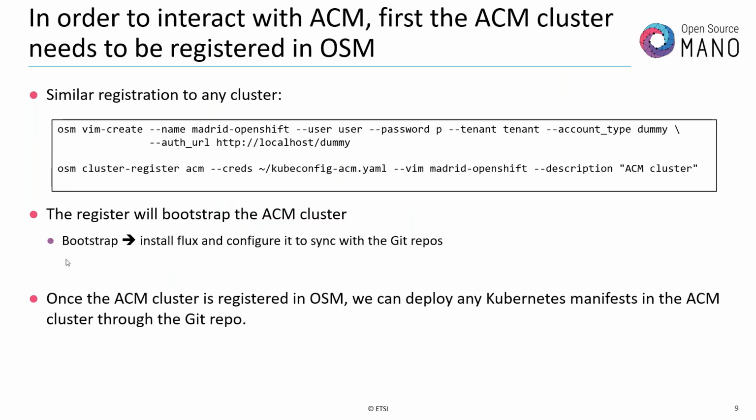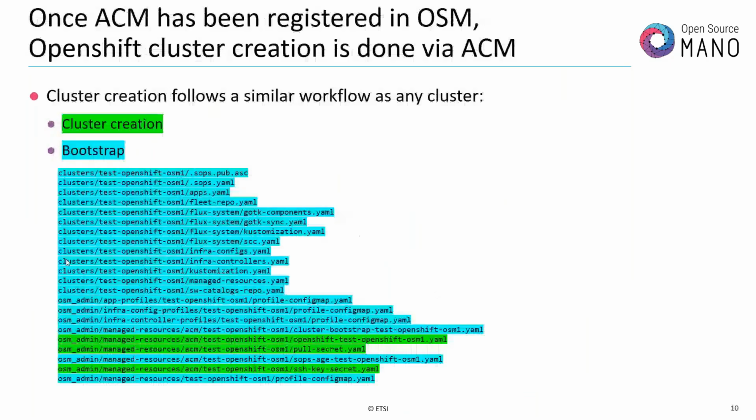Any question? Okay. So now that we have registered our ACM cluster, we want to create an OpenShift cluster. The creation of an OpenShift cluster and its preparation for OSM is basically an operation of adding manifests to a repository. The manifests added are the ones you see here. I have split the manifests into two main sets.